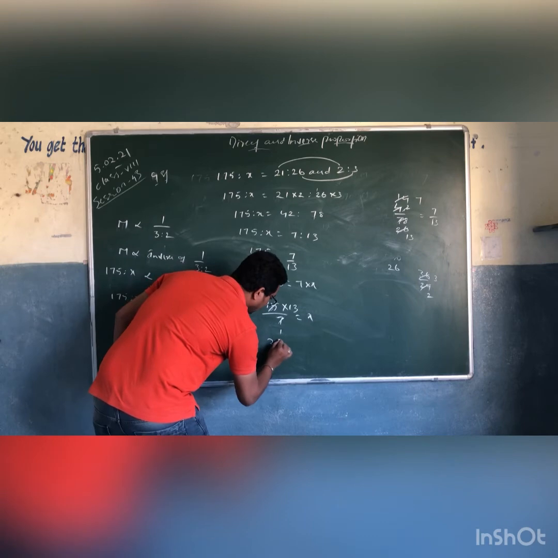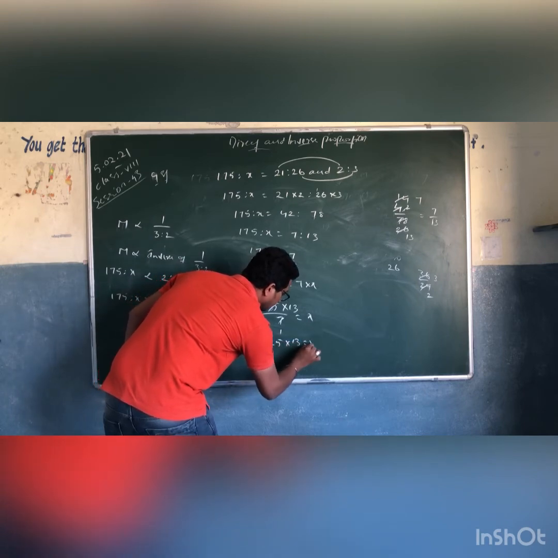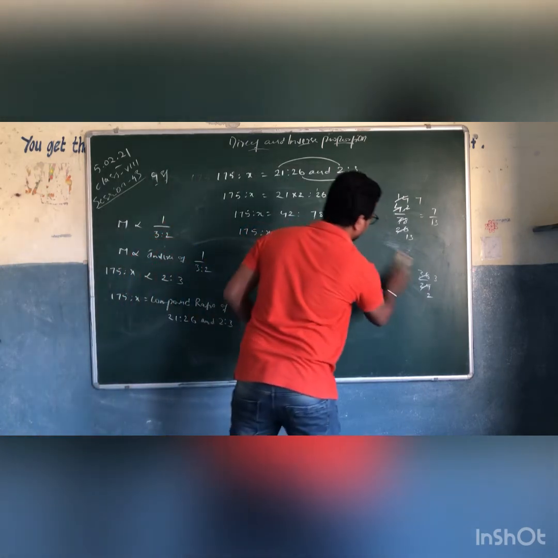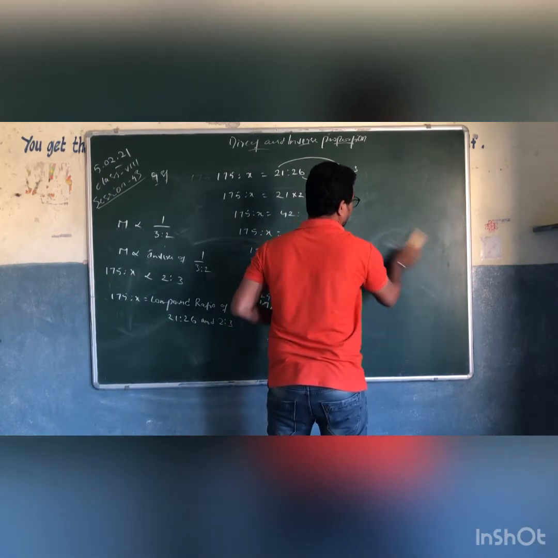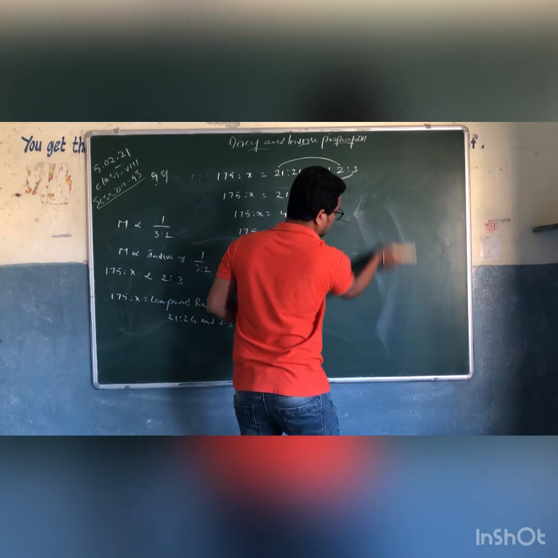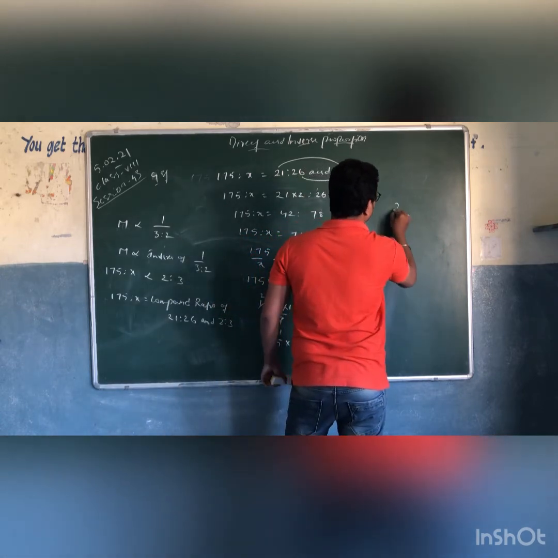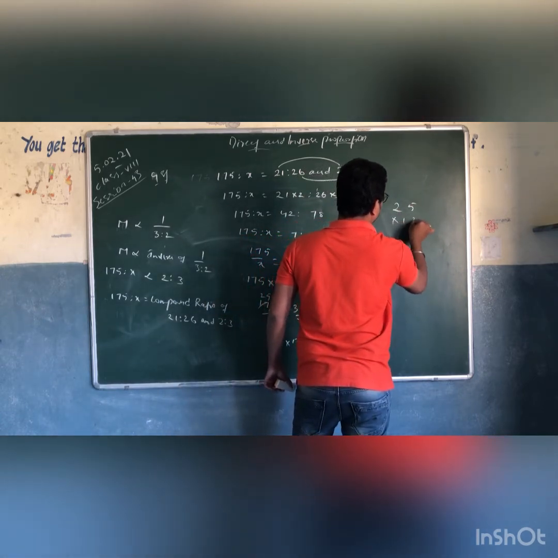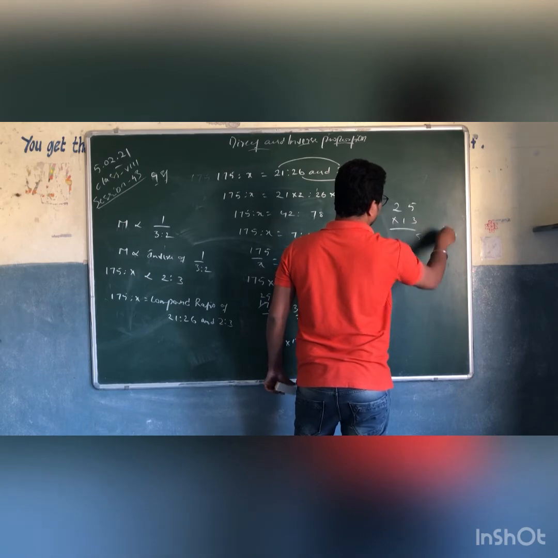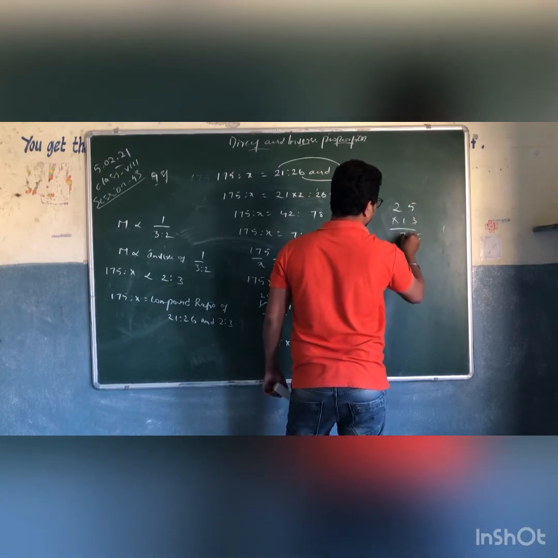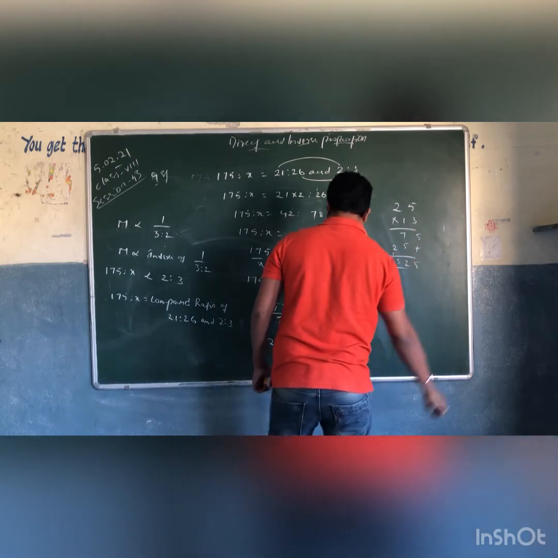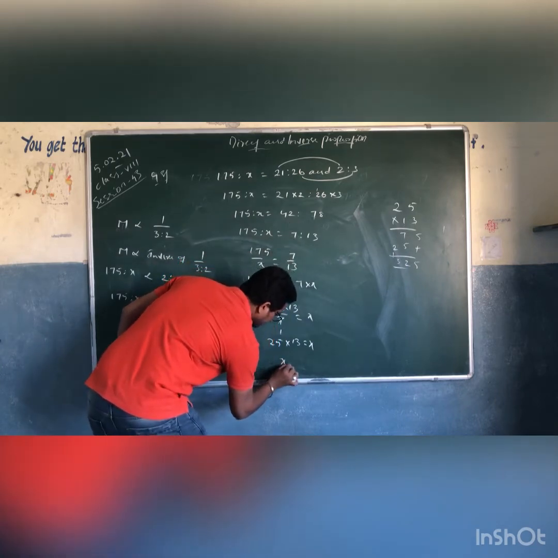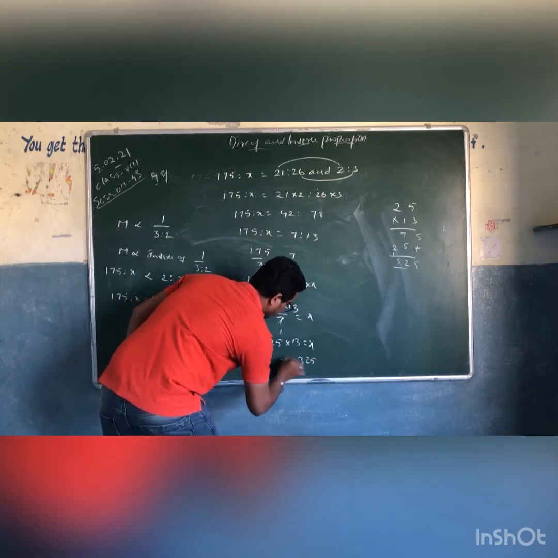Now 25 into 13 equals x. What is 25 into 13? It is 325. So x equals 325.